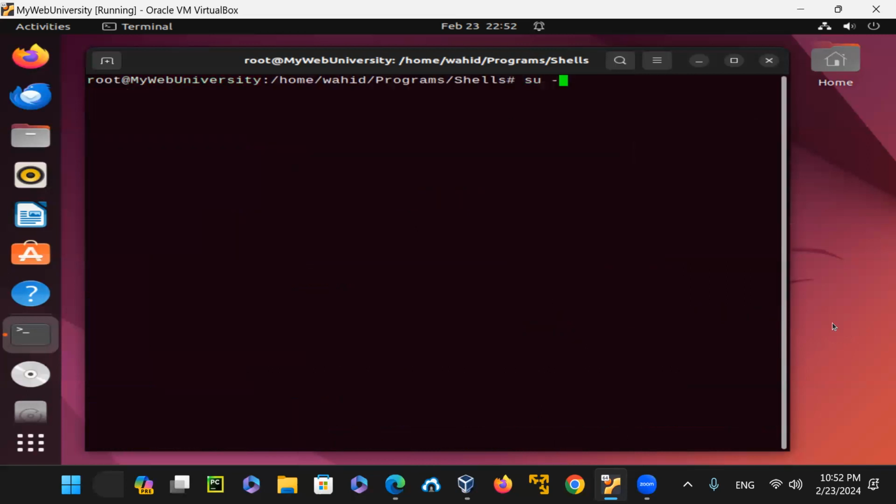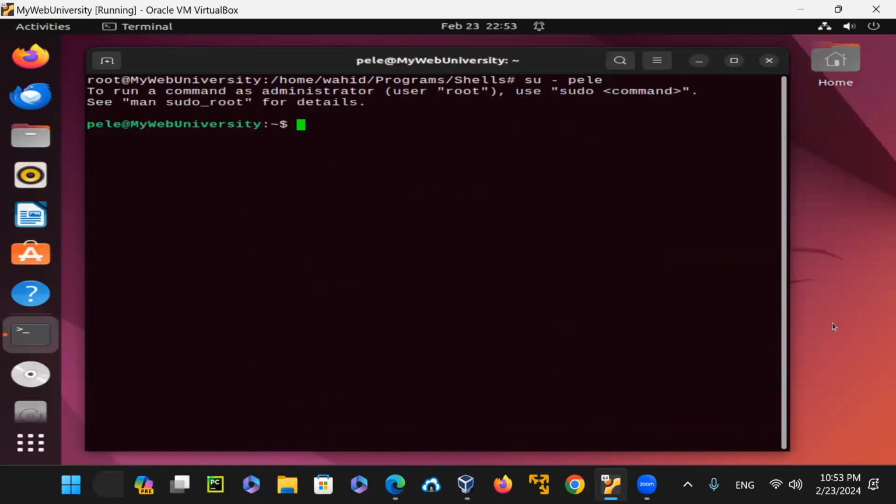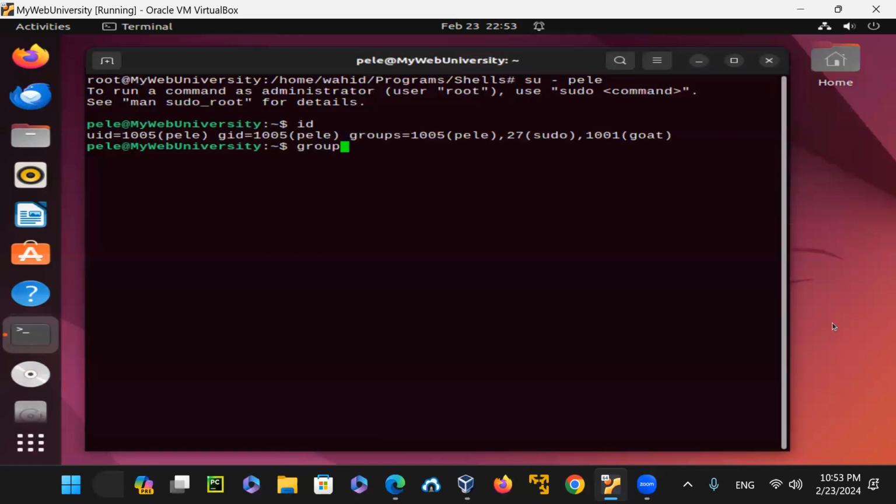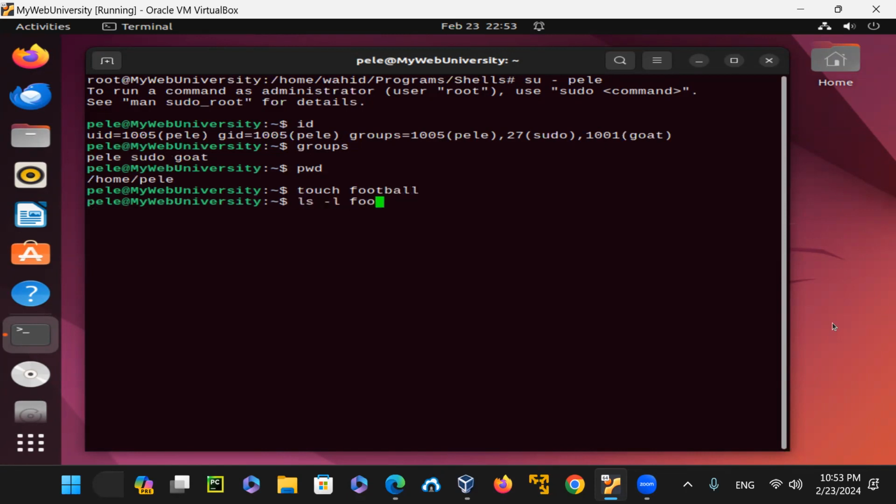If I say su - Pele, su stands for switch user. So now it is saying that I am Pele. The user Pele is logged on. God bless him. And at this time, if I type in groups, you can see that Pele belongs to the sudo group as well as the group GOAT. So if I do a pwd and say touch football, I create a file called football, you can see football has the username Pele and the group name also Pele.